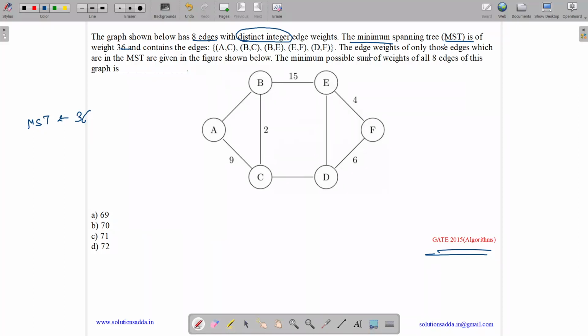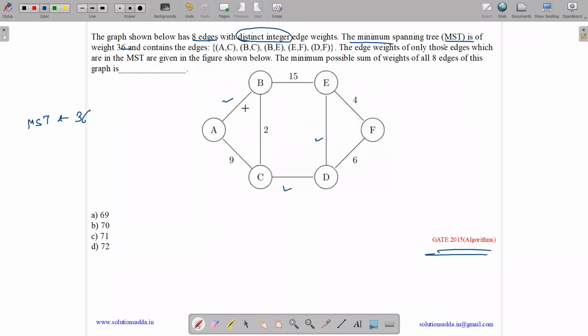The edge weights of only those which are in the MST are given in the figure. So all these edge weights are of the minimum spanning tree. The minimum possible sum of weight of all edges of this graph is. So we need to tell the weight for AB, BD and DE. Okay. So see, what happens in minimum? We always try to take the least edge in the MST.